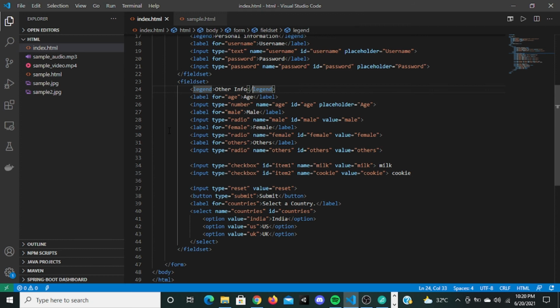And now there is a thing called datalist. There is a tag called datalist. What this datalist does is, you have seen in many websites, when you click on an input or a text input, it actually gives you some suggestions to type there. So to do that, you have to use this datalist. In order to do that, you can use the datalist right here.